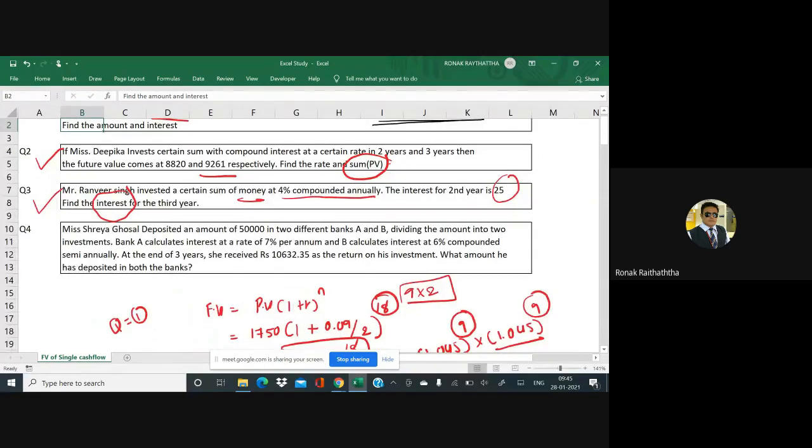Miss Shreya Ghoshal deposited an amount of 50,000 in two banks, A and B, dividing the amount into two investments. Bank A calculates interest at a rate of 7% per annum and B calculates the interest at 6% compounded semi-annually. At the end of the 3 years, she has received total interest from these two banks, that's 10,632.35, as the return on investment. This is the total interest she has got from all these two investments.